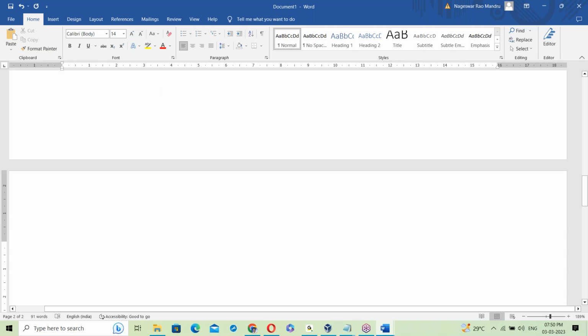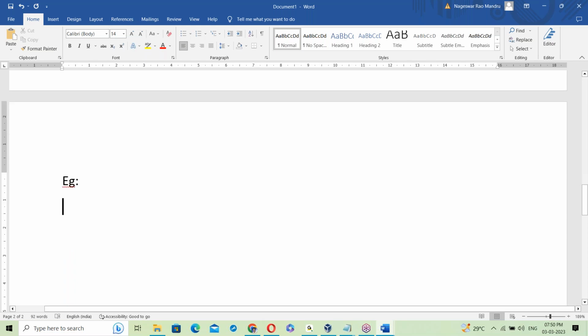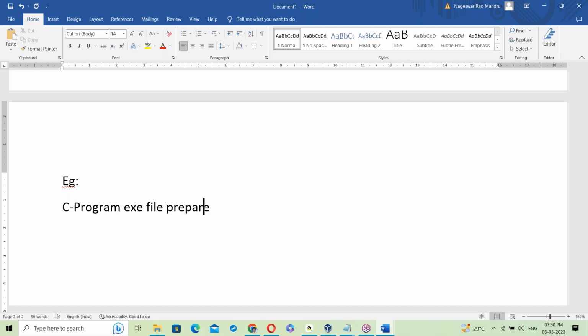Suppose, for example, let us take a C program exe file prepared on Windows OS.